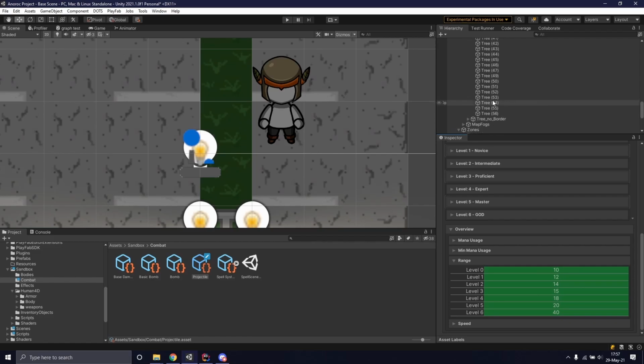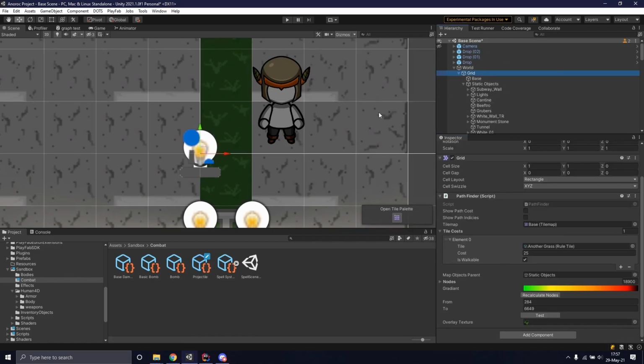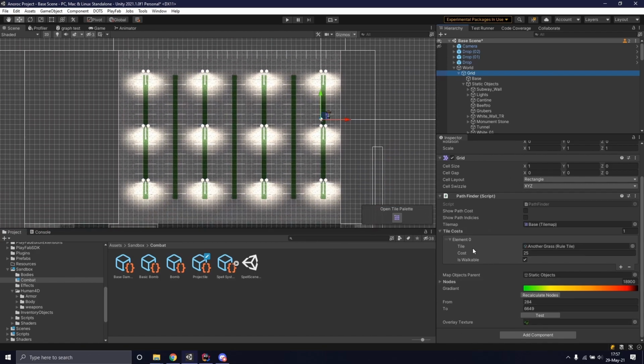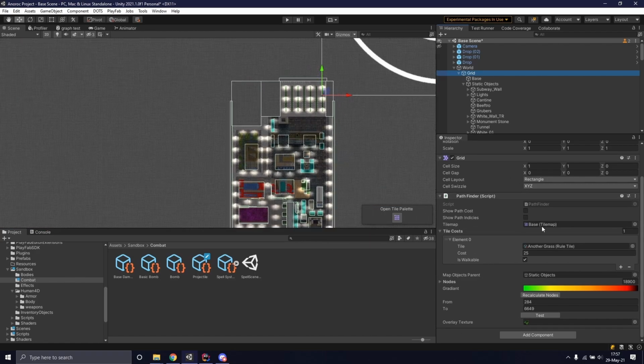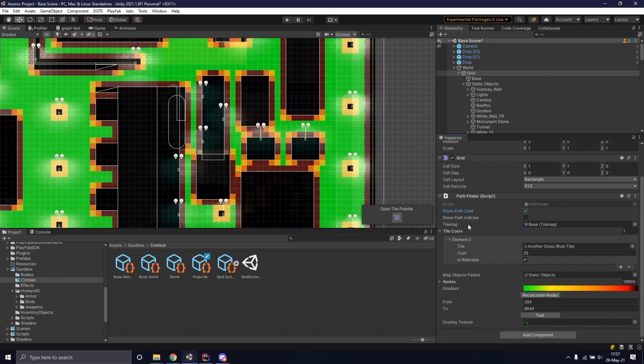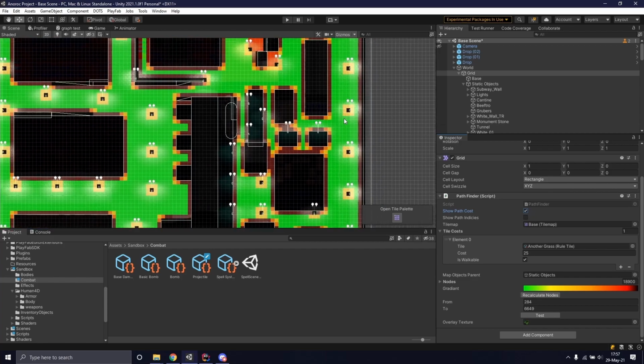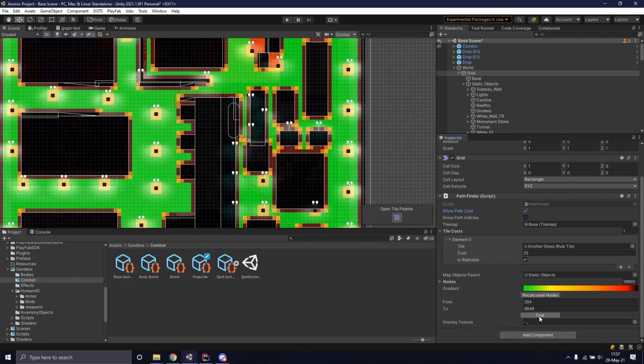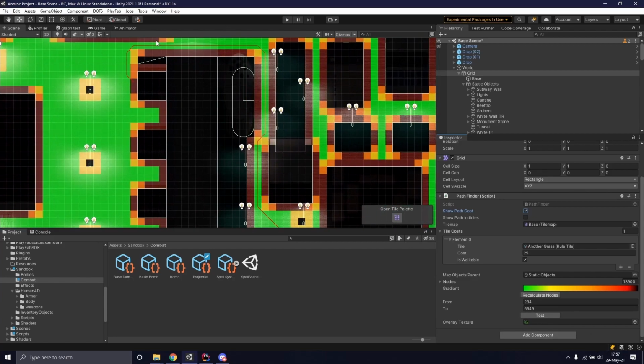Another system I'm going to show you real quick is the pathfinding system. The pathfinding system has nothing interesting right now, at least in this interface, but we can show how the path is calculated thanks to this overlay. After that, we can also test if the pathfinding works correctly by just pressing the click button. And yes, we can see that indeed the pathfinding is working the way it is intended to.